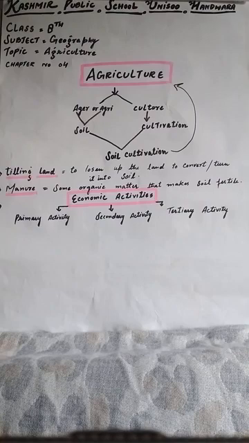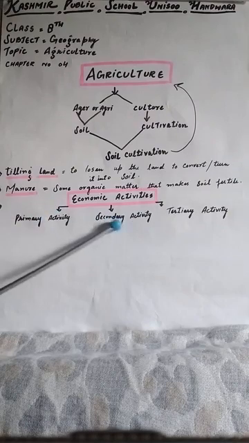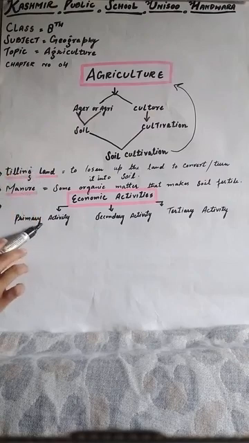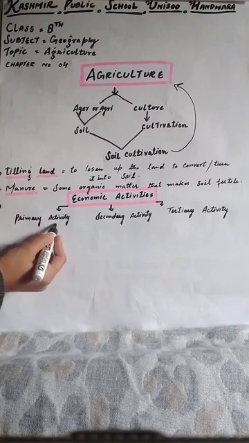Dear students, now in the above story, we saw the process of how wheat grows, which is an economic activity, and then after processing we get a finished product. This transformation from a plant to a finished product involves three types of economic activities. These three economic activities are primary, secondary, and tertiary activity. First we will discuss the primary activity. What does primary activity mean?